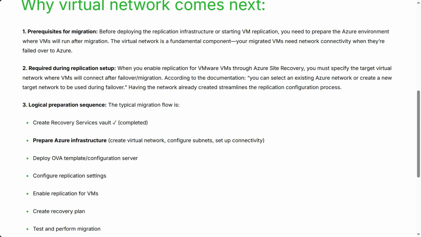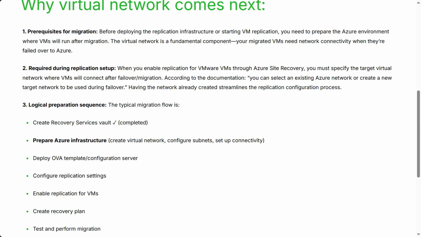2. Required during replication setup. When you enable replication for VMware VMs through Azure Site Recovery, you must specify the target virtual network where VMs will connect after failover migration. According to the documentation, you can select an existing Azure network or create a new target network to be used during failover. Having the network already created streamlines the replication configuration process.